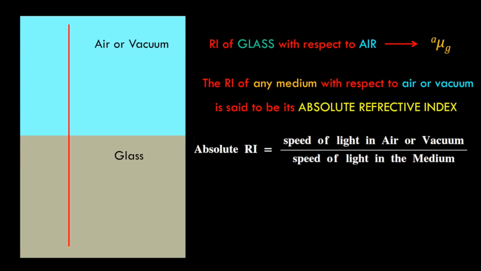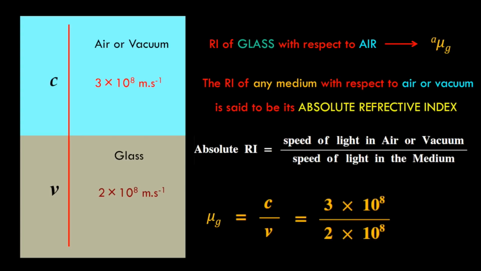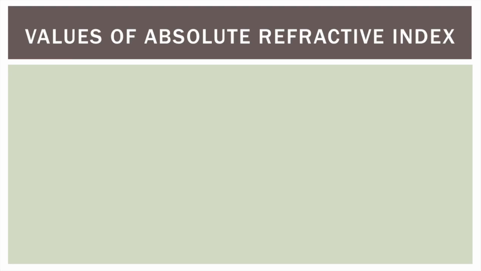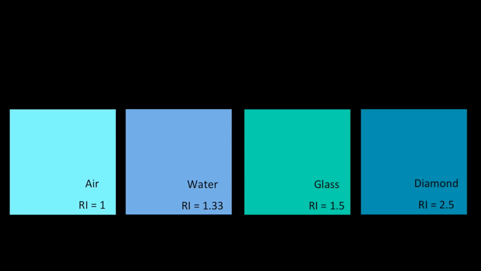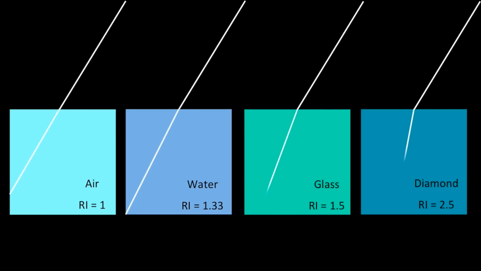If the speed of light in air or vacuum is c, and the speed of light in glass is v, the absolute refractive index of glass, mu g, is equal to c upon v. The speed of light in vacuum is 3 × 10⁸ meters per second, and the speed of light in glass is 2 × 10⁸ meters per second. As a result, the absolute refractive index of glass is equal to 1.5. This table shows the values of absolute refractive index for air, water, glass, and diamond. Since the absolute refractive index of diamond is the greatest, a ray of light traveling from air to diamond will suffer the greatest amount of refraction.